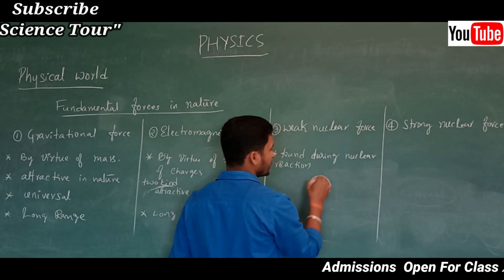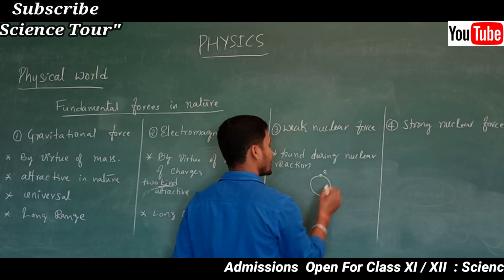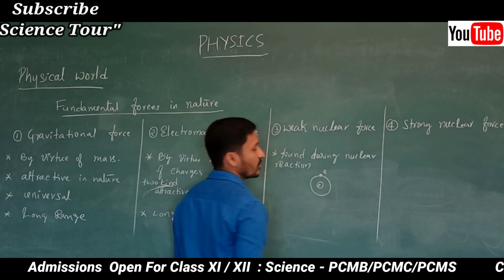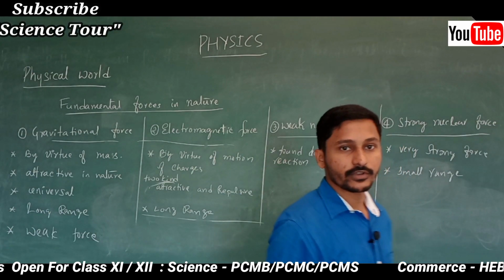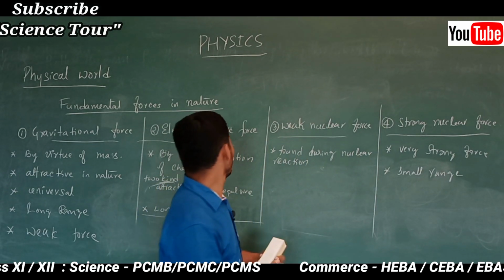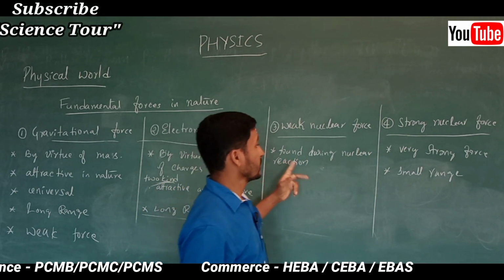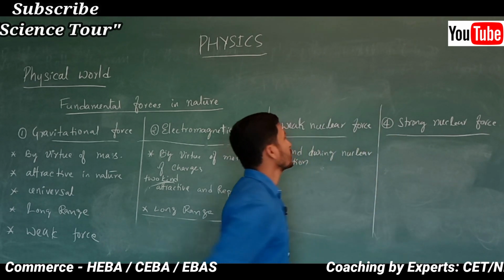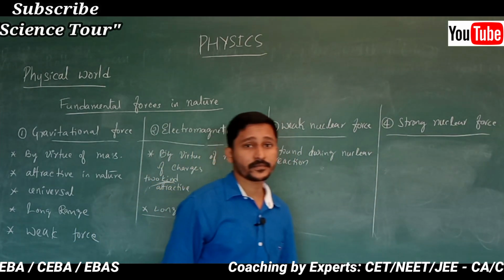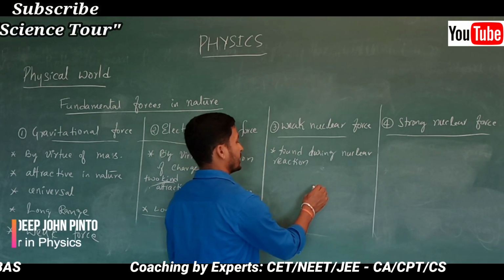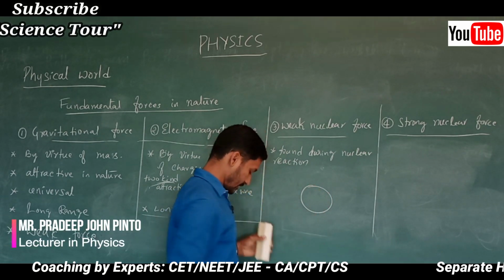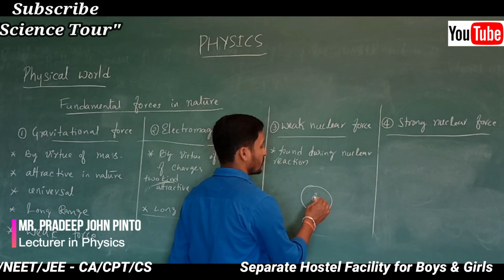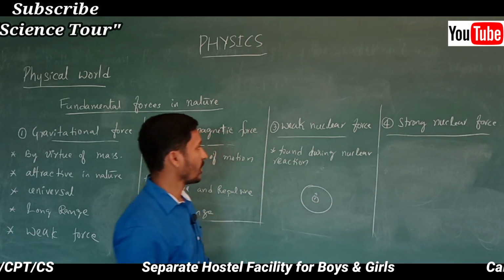See, an atom is there, electrons are there outside, and inside the atom protons and neutrons are there. We talked about electromagnetic force. After that, the next one is weak nuclear force. In the atom we find the nucleus, with protons.